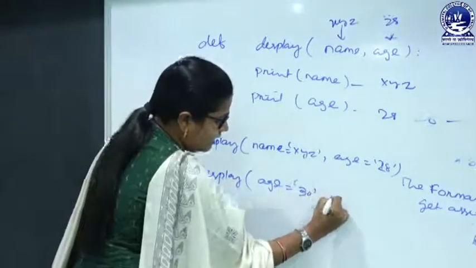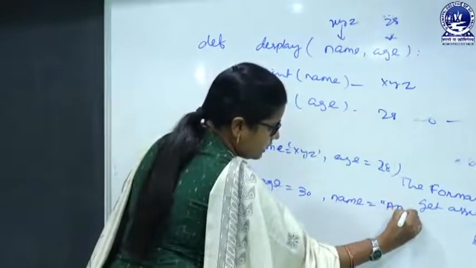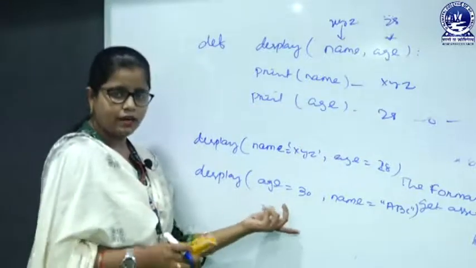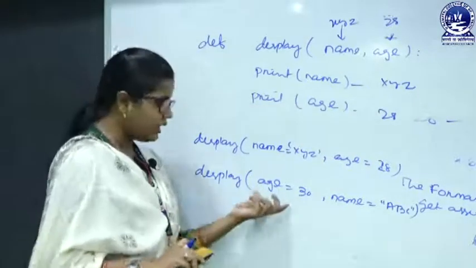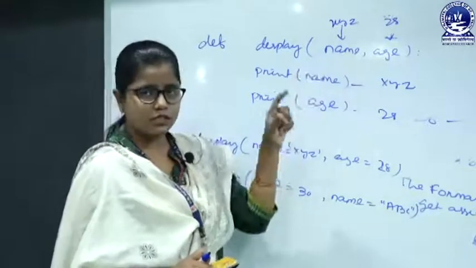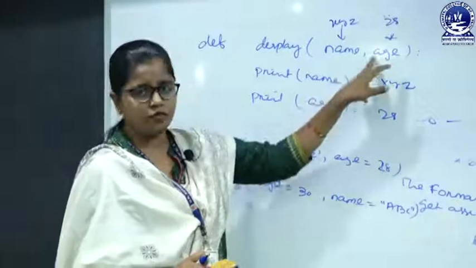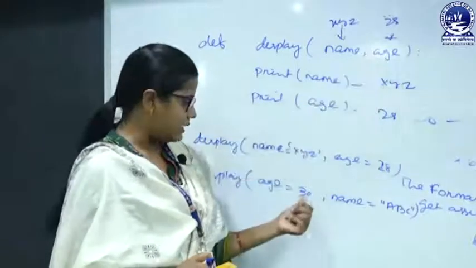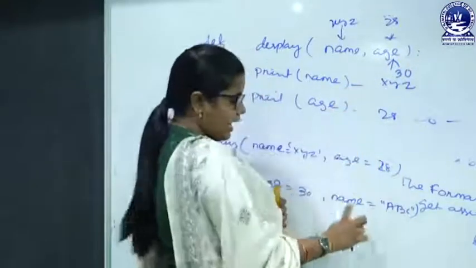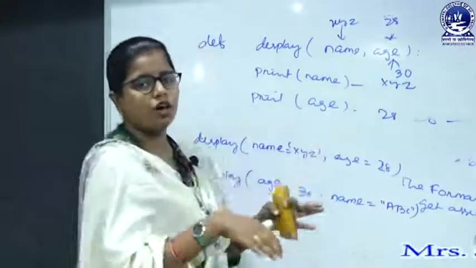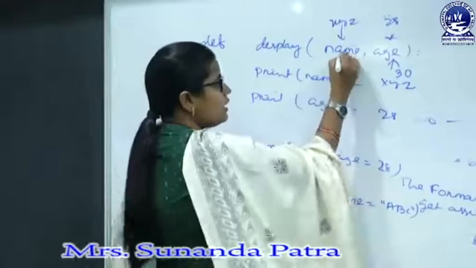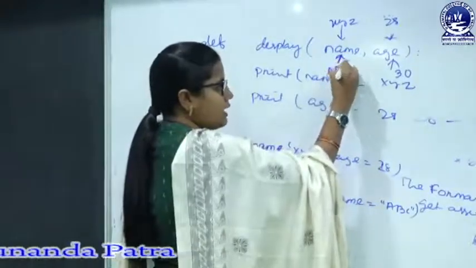Okay. Suppose I change the order: display with age equals 30 and name equals ABC. When I interchange the sequence like this and call the function, age will be searched, and where the name age is found, 30 will be assigned to age. And ABC will be assigned to the argument named name.